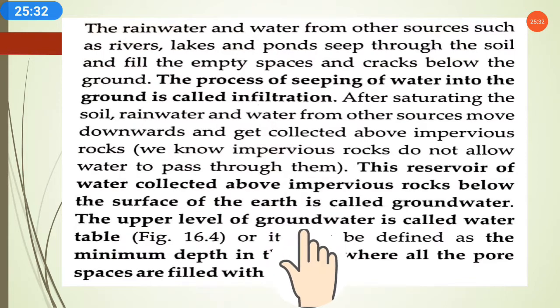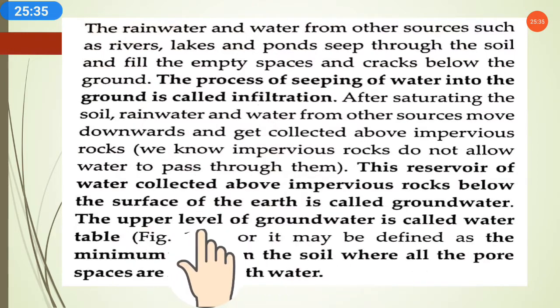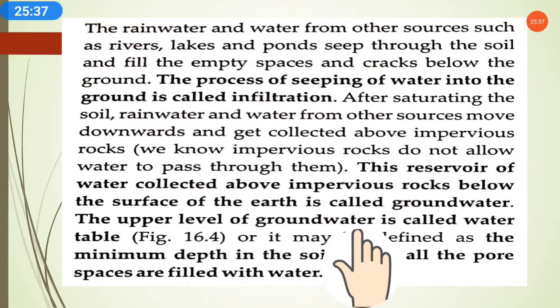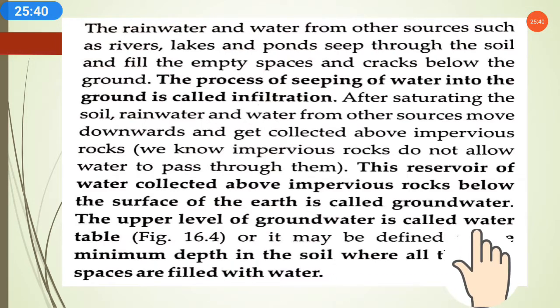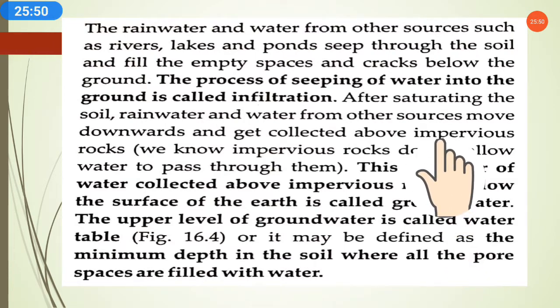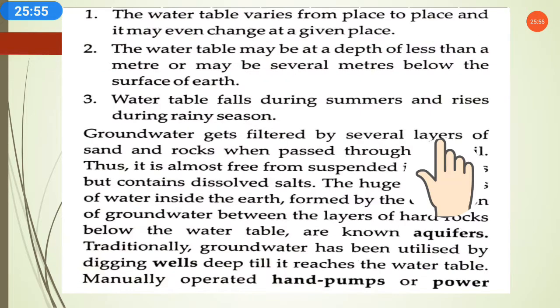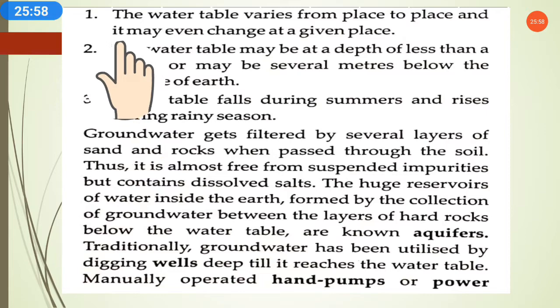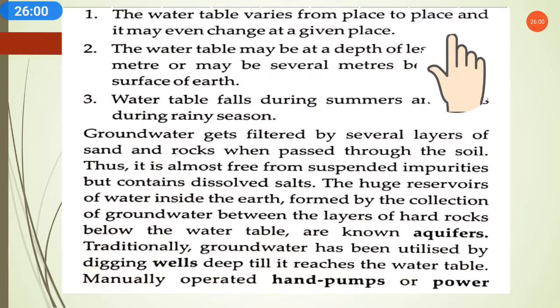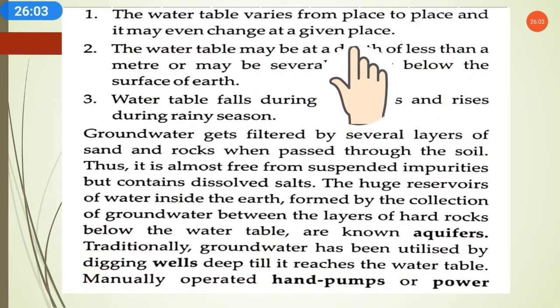Or the water table may be defined as the minimum depth in the soil where all the pore spaces are filled with water. If the soil spaces and soil pores, the small holes, are filled with water at a certain depth, this level is called the water table. The water table varies from place to place, and it may even change at a given place. It is not the case that at every area the water table will be present at the same depth or level.